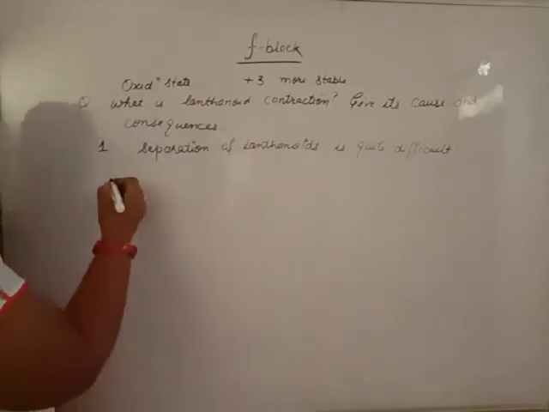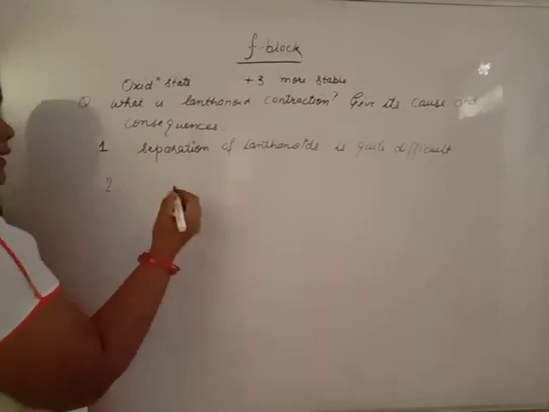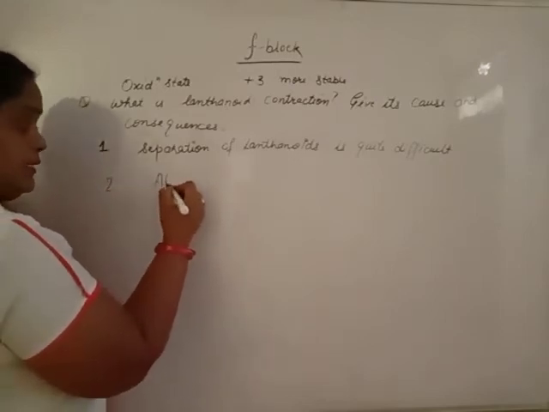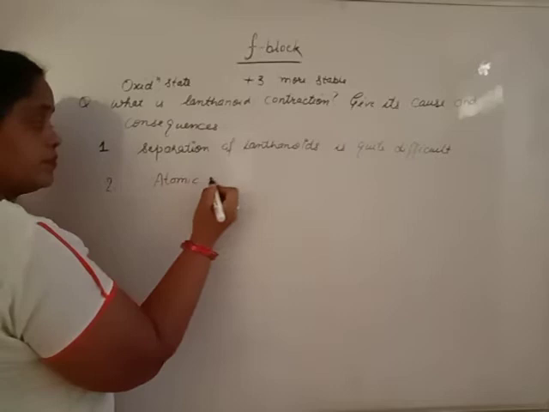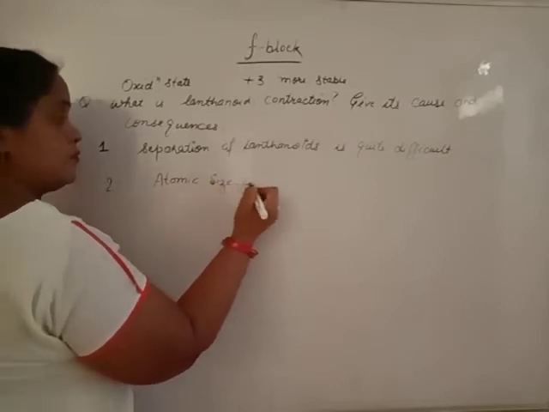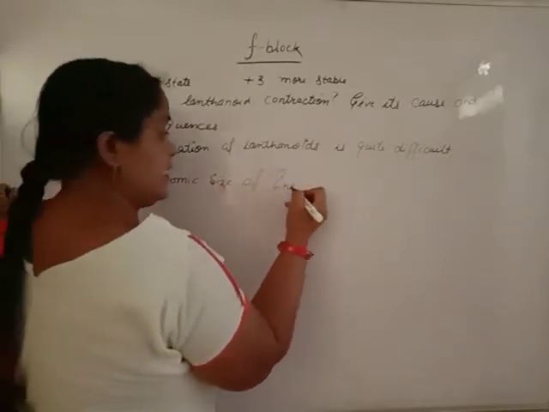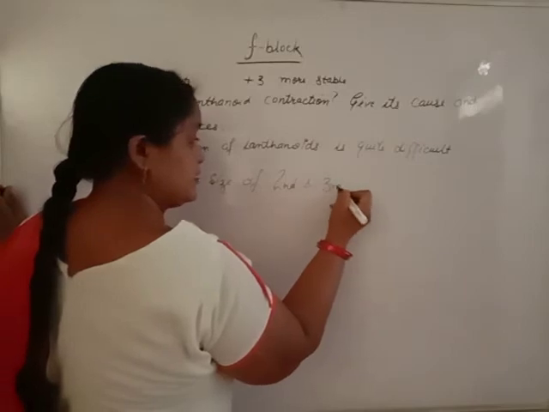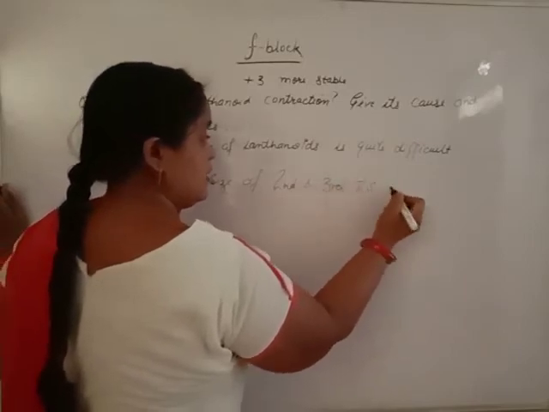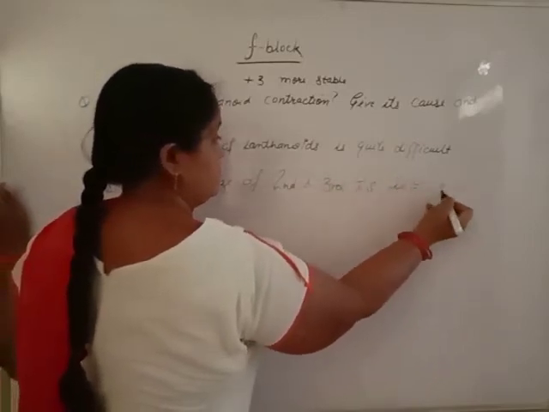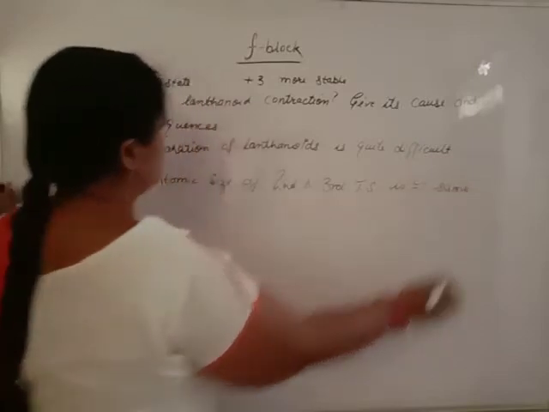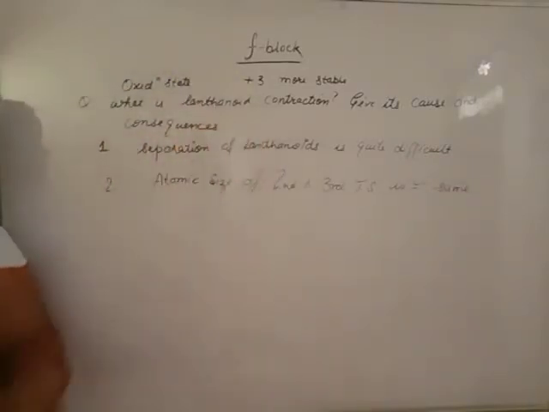Then, beta, the atomic size of the second and third transition series is approximately the same. It is also due to lanthanoid contraction.